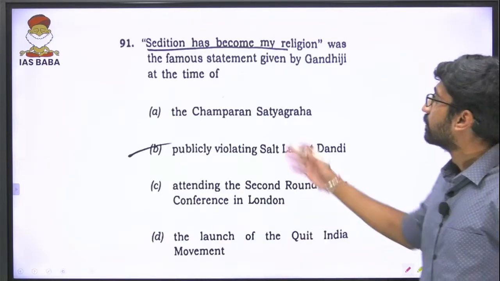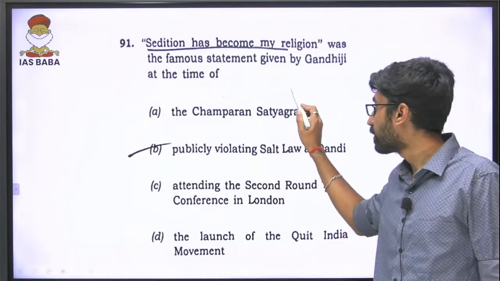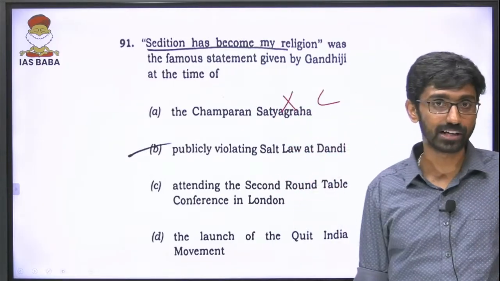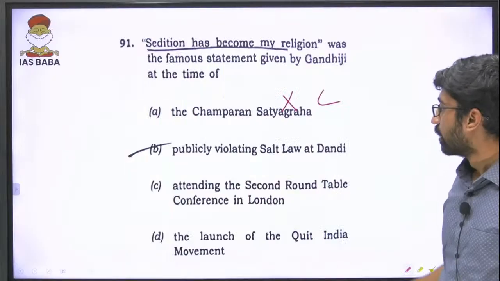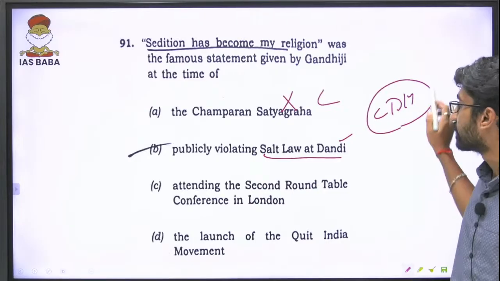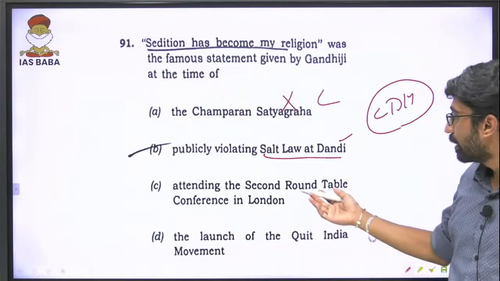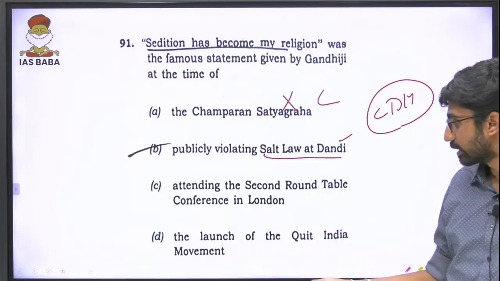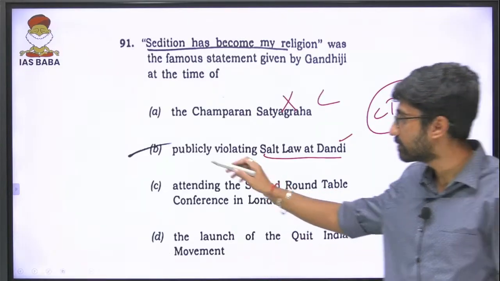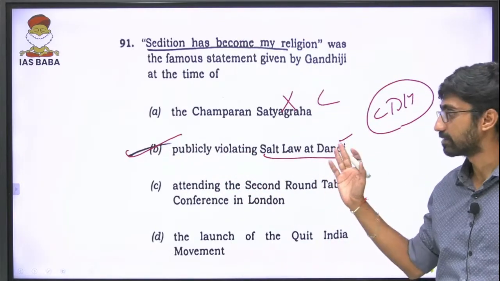Next one. Sedition has become a religion was a famous statement given by Gandhiji at the time of, not Champaran. It's a localized movement, you can just eliminate that one. It was a peasant movement. Then salt law violation, that is what the civil disobedience movement is. April 1930, that is one area. Attend the second round table conference, no, that is not the answer. And launch of Quit India movement, no. The answer is publicly violating salt law. Answer is B.